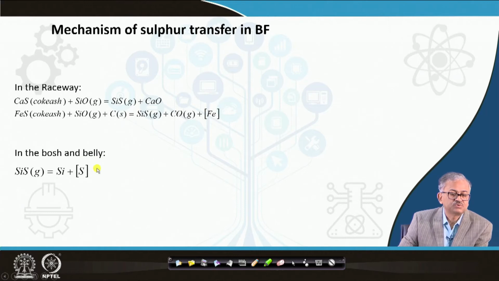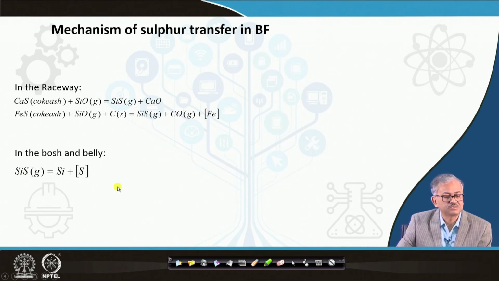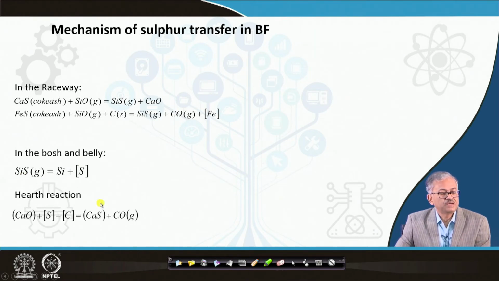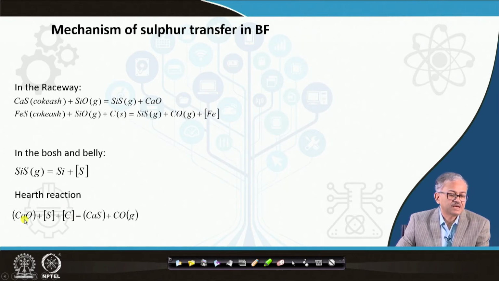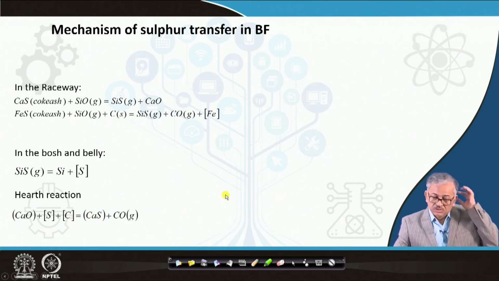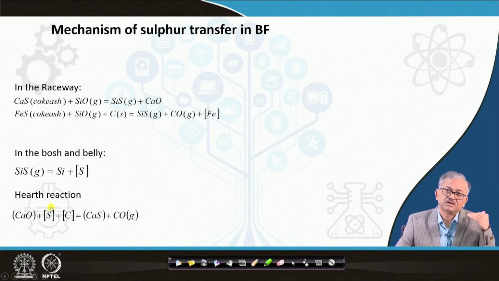And in the Bosh, when the gas moves up, the SiS gas moves up through the Bosh and belly, then SiS gas can decompose to silicon and sulfur. And finally, in the hearth, this reaction can take place. The CaO in the slag can react with the dissolved sulfur and carbon, forming calcium sulfide and CO gas, right. So, this is the final partitioning of the sulfur in the metal and slag.